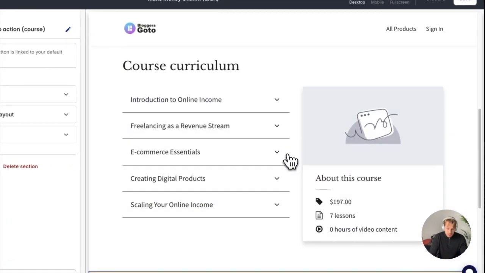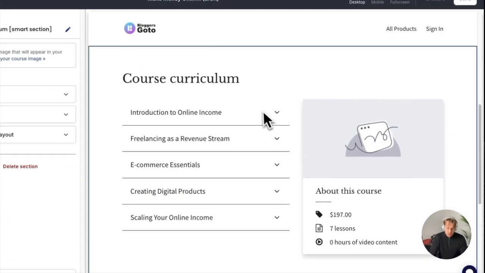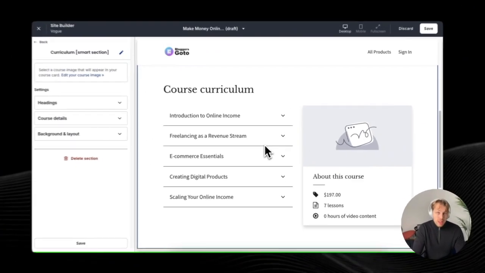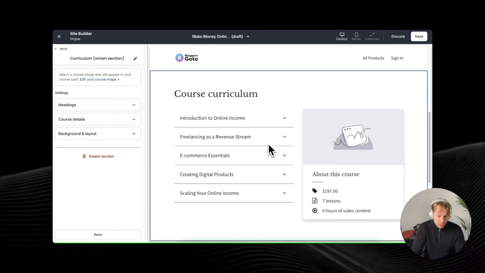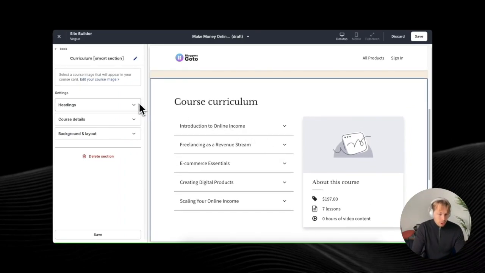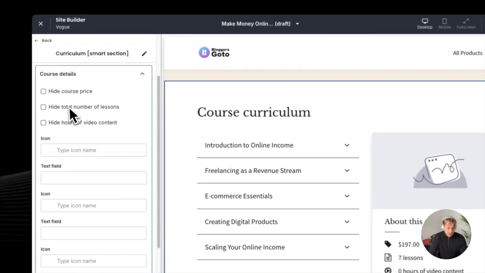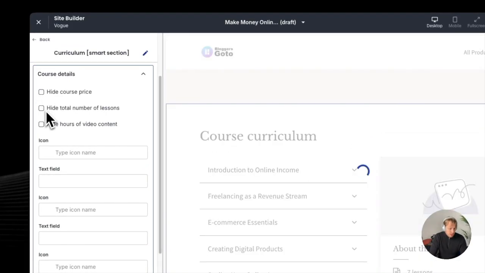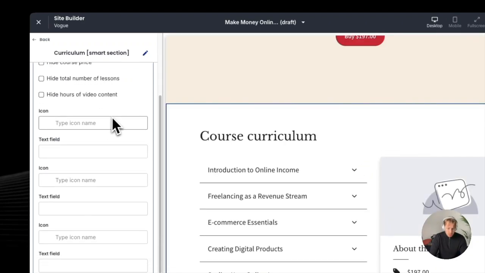Then you can go to the course curriculum section. I think this is pretty cool. This allows you or your students to see these different sections and the lesson names, so they will see what kind of things they should expect from the course. And you can also control everything, so you can hide the course price if you want to, you can hide the total number of lessons, you can hide the hours of video if you don't want to show it.